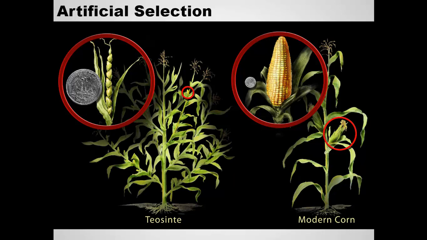And they did eventually figure out that modern corn, or maize as it's also called, was selectively bred from teosinte, this other sort of grassy plant that has these really small fruits, okay, that look like this. But by humans selecting the teosinte plants that had the largest fruits, or the fruits that had the most sugar or starch in them, and then breeding them together, over time the size of these fruits increased until they were bred into modern corn.